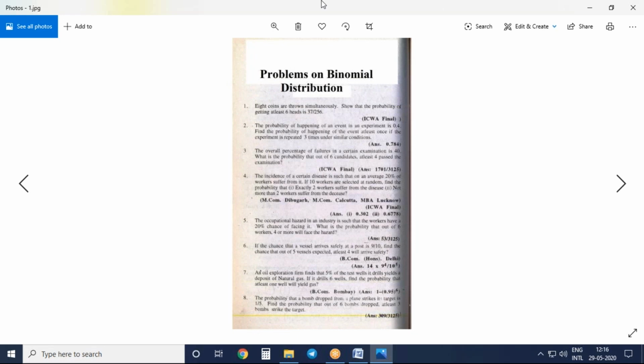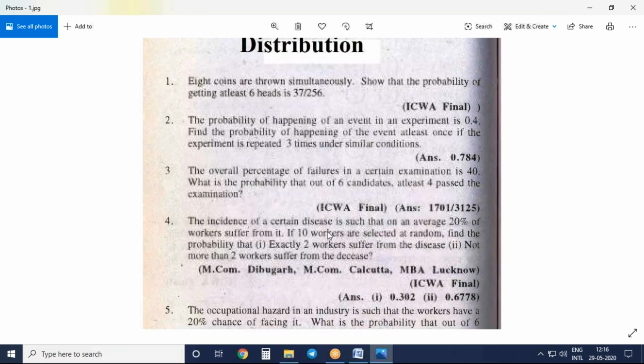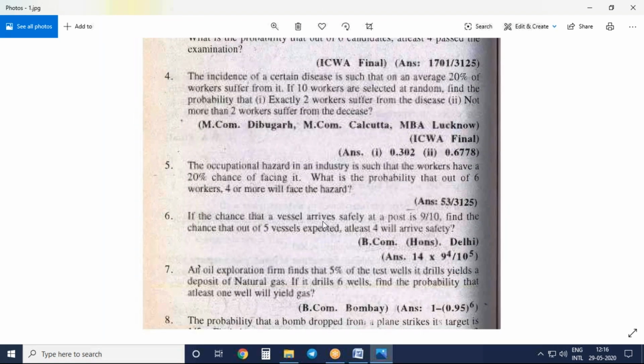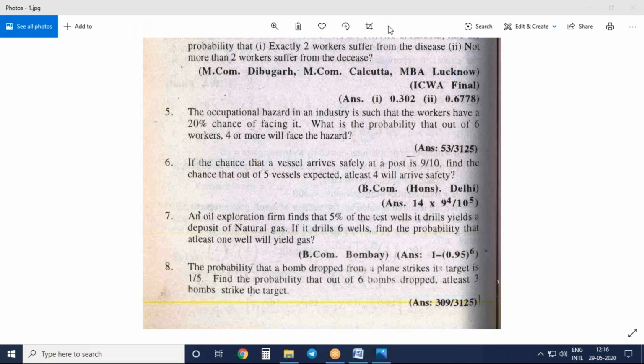Now let us do problem number 7. An oil corporation firm finds that 5% of the test wells it drills yields a deposit of natural gas.